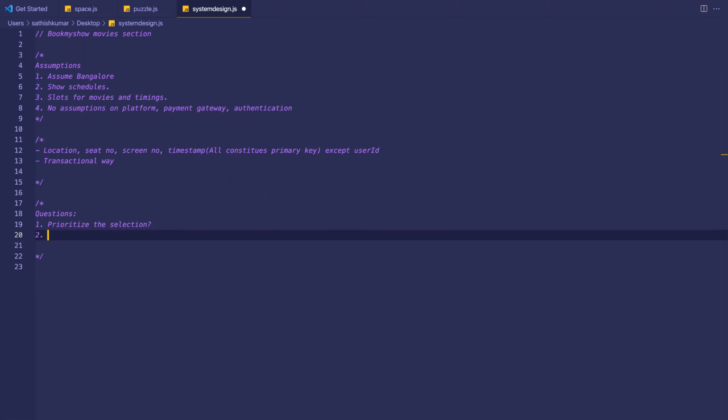Actually, people are looking at a particular theater. One more thing you could look at is a UI where you say, I want to watch the latest Aamir Khan movie somewhere in Bangalore. But we are not talking about those use cases. I am particular about a theater. I'm not such an Aamir Khan fan that I'll go anywhere in Bangalore for the movie. Okay, let's make that assumption. Is that reasonable? Yes, because whenever I go to book my show, I'm very particular about the theater, very particular about the row.